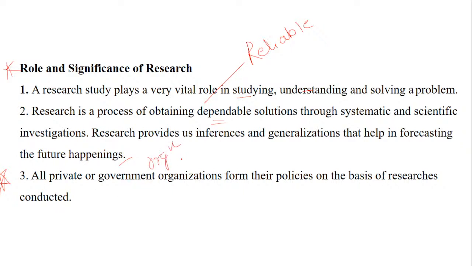So it can be the policies, it can be the product, it can be the launch of the product, it can be any XYZ thing. They come up only based on what? They come up only based on research. So whatever new things, I mean to say, an electronic gadget which has been launched, or, for example, a new form of education which has been started with a new scheme, a new program. This is all the result of nothing but research. So yes, research is a developmental process. If we want to go ahead, it can be only with the help of a prior study, and that prior study is nothing but what is called research.